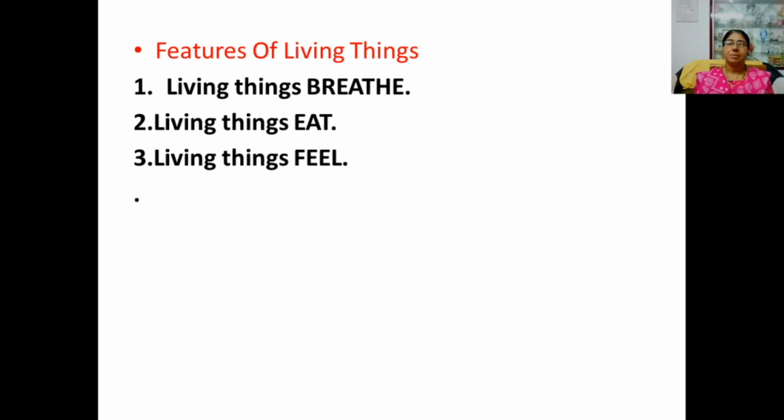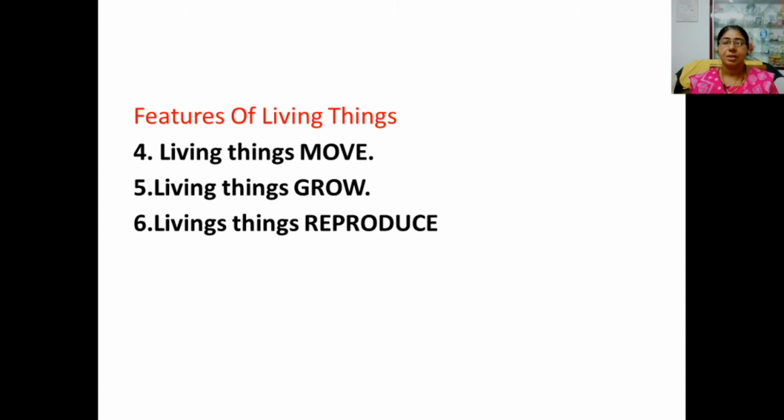All plants and animals feel. Animals feel the things with the help of sense organs, but some plants have special hormones to feel. Living things move. Plants do not move, but animals can move from place to place in search of food, shelter, and to escape from enemies.